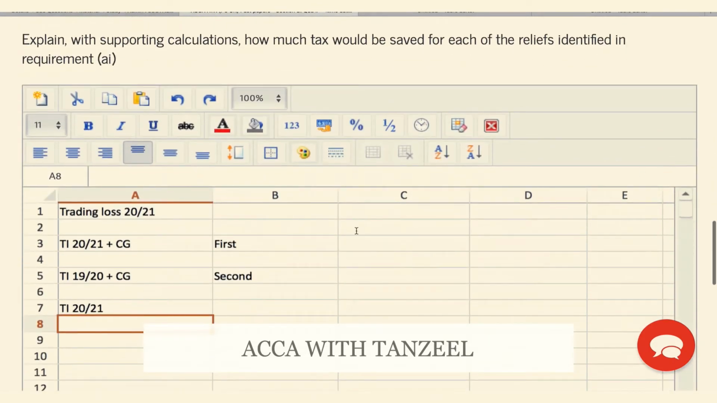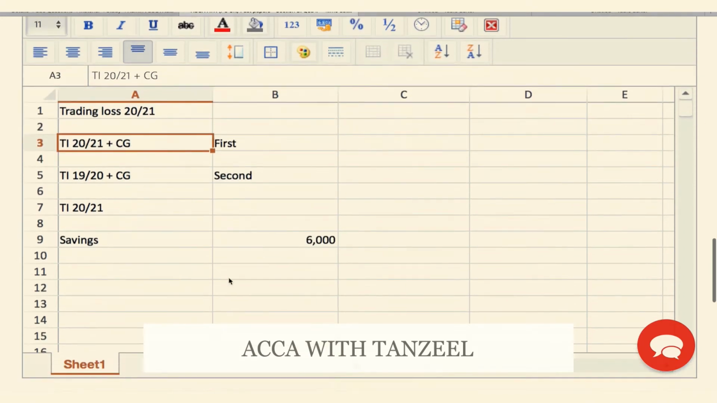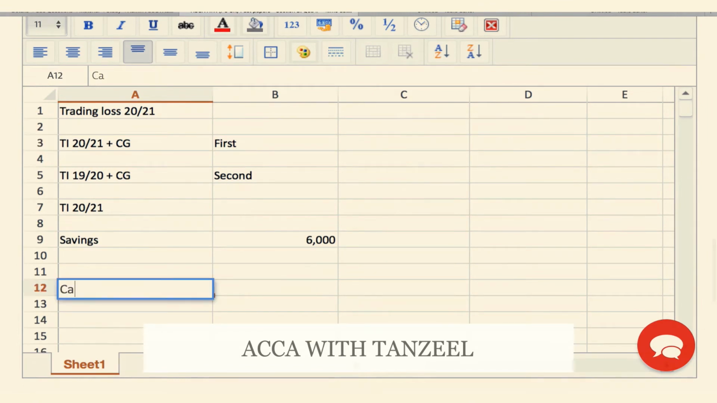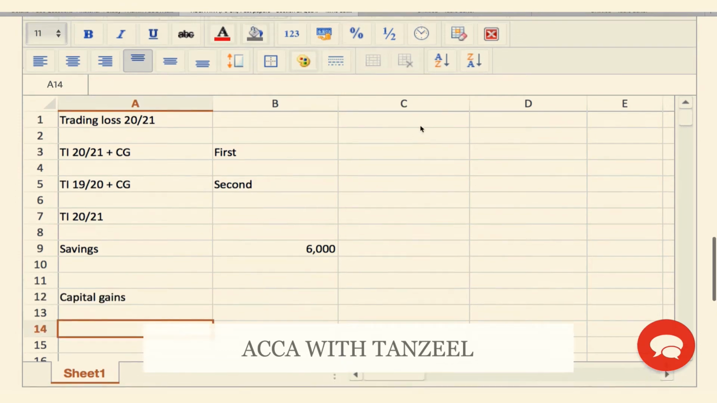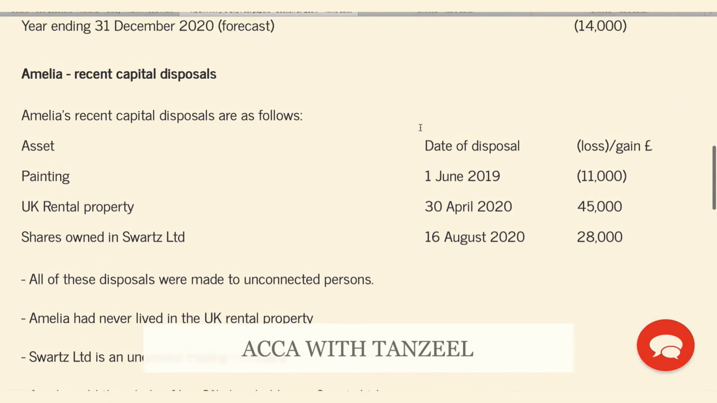Well, first of all, since we are looking at the total income of 2021, there was just savings income of $6,000 that we had. We are allowed to use the total income and the capital gain of that year. So let me also look at the capital gains of this year. Let's see what information we have over here.